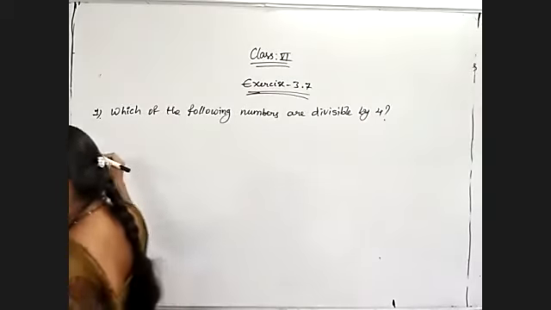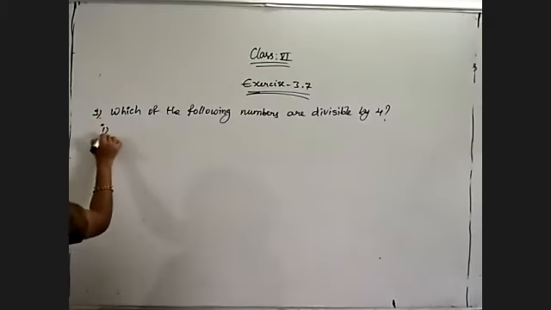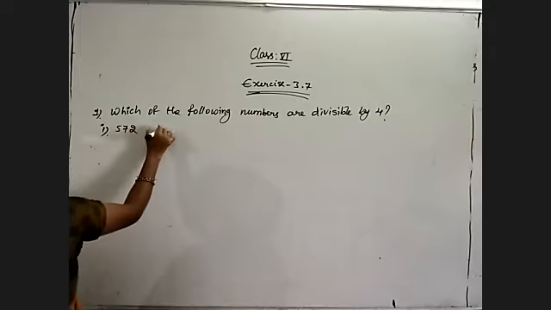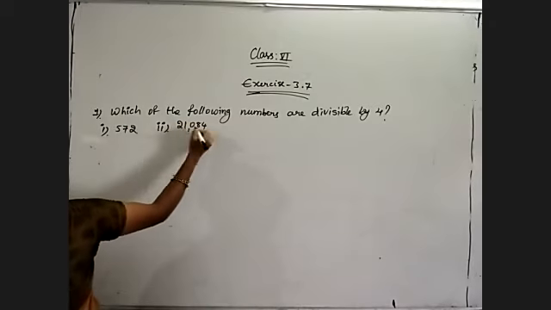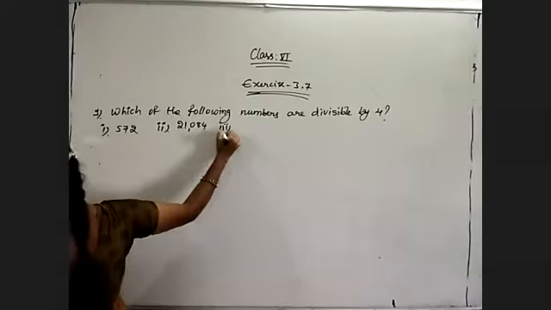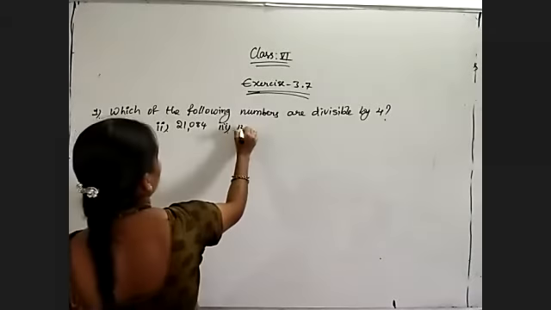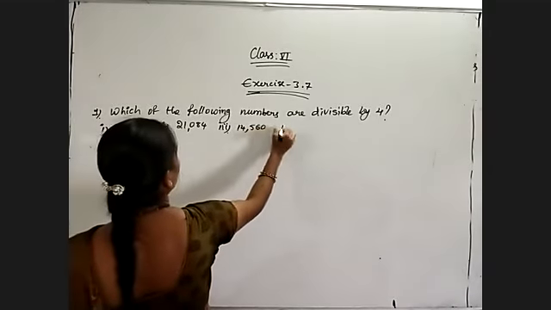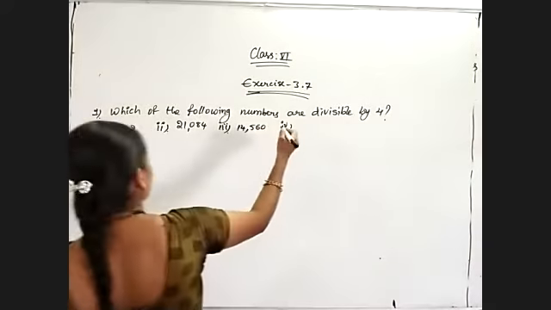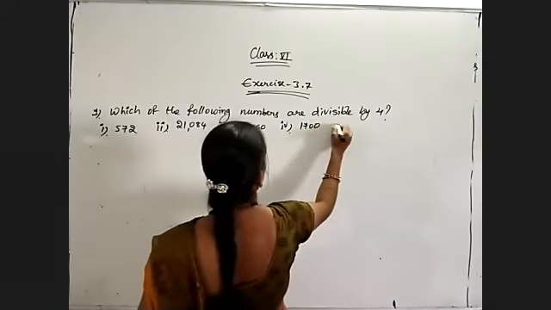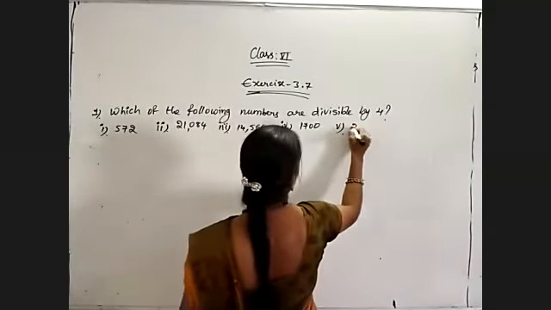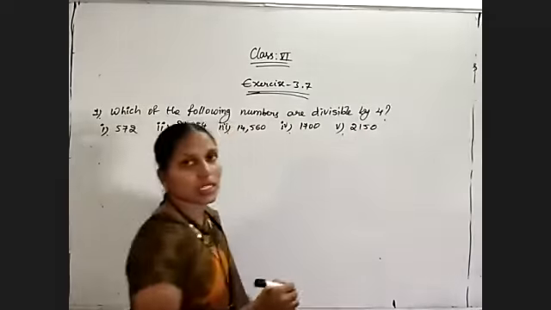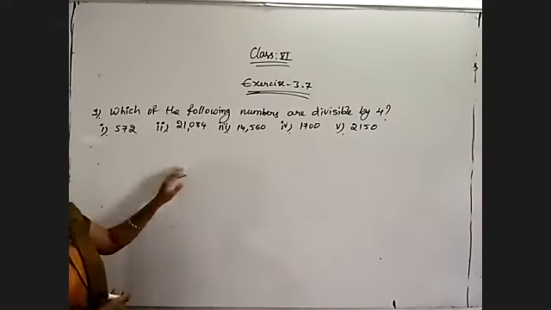And my first problem is 572. Second question is 21,084. And my third question is 14,560. Fourth problem 1,700. And fifth problem 2,150. So these are the 5 questions. So we need to check whether those are divisible by 4 or not.